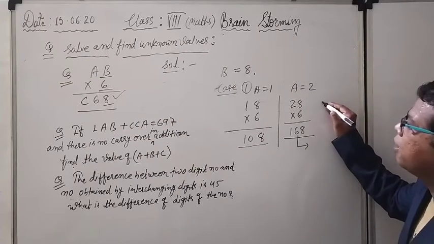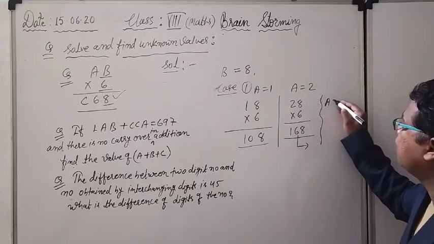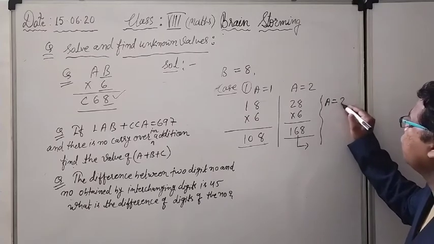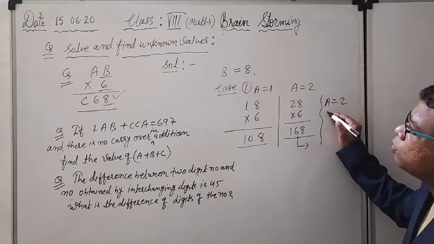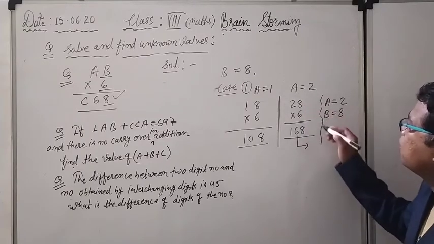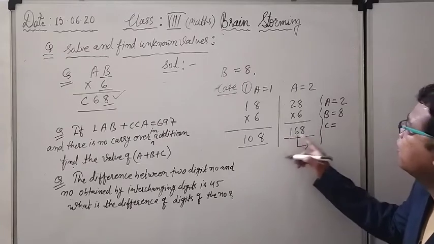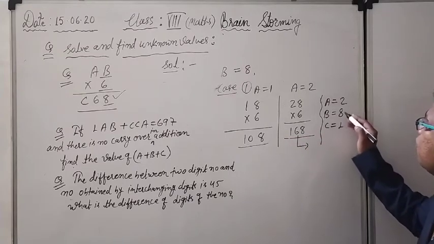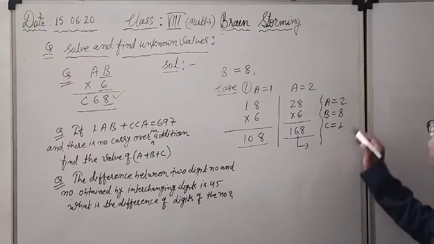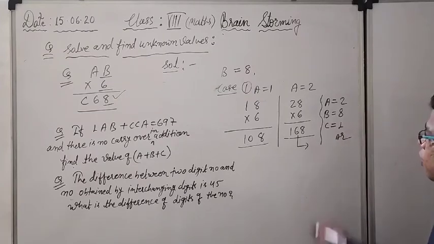According to that, what is the value of A? The value of A should be 2. The value of B should be 8, that is fixed. And the value of C is 1 here. Compare with the things. So this is one solution. This is your answer. Another solution will also be there.